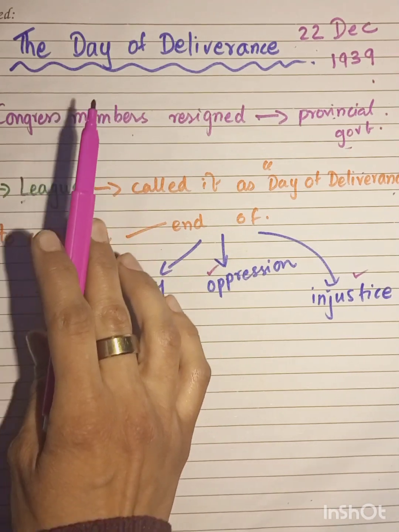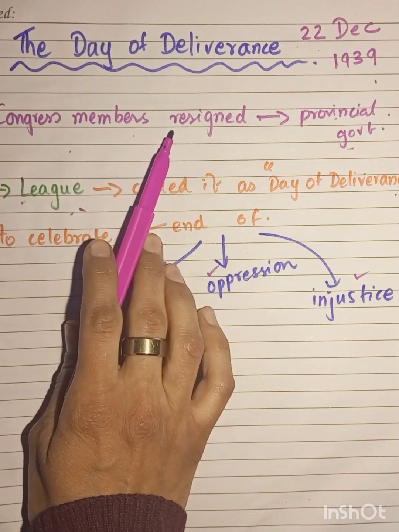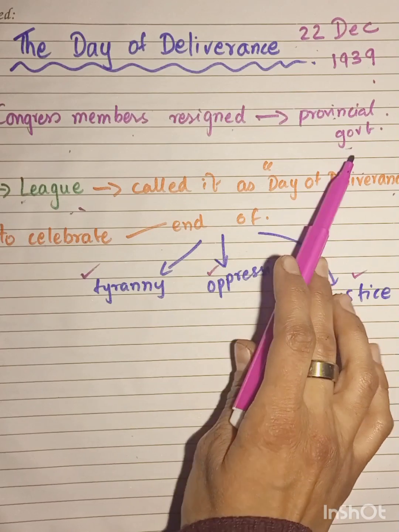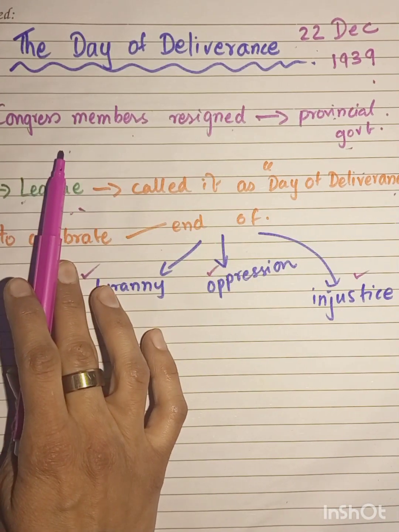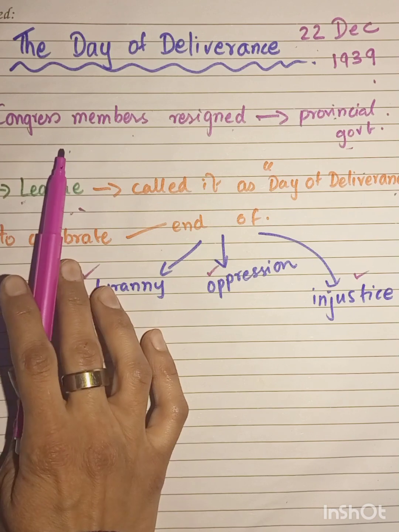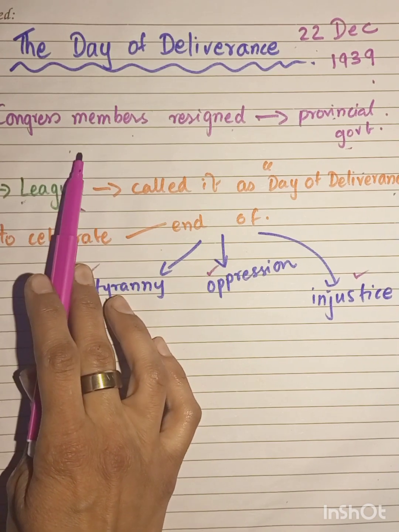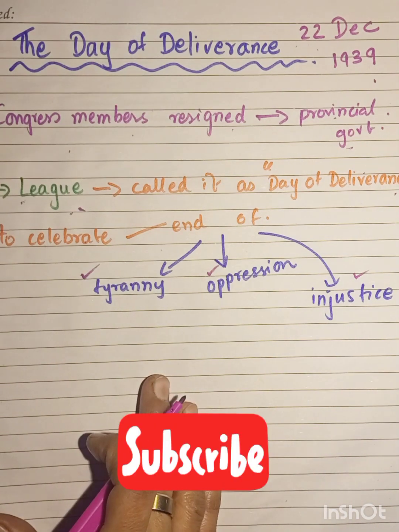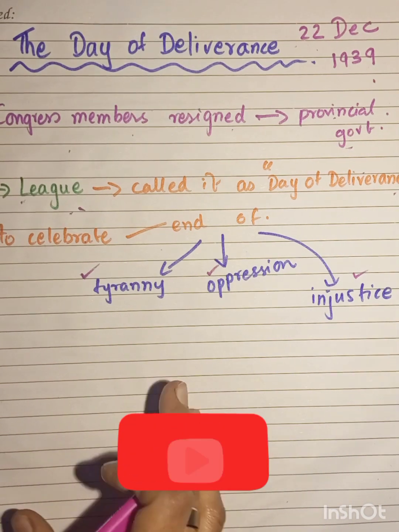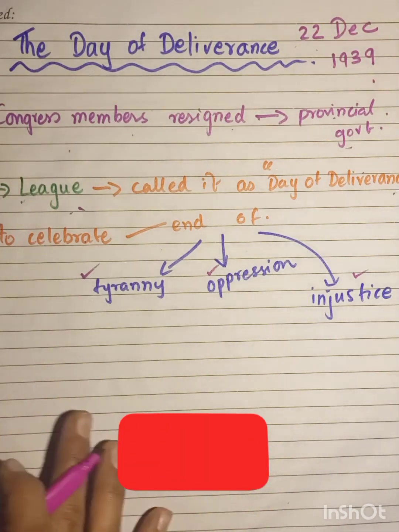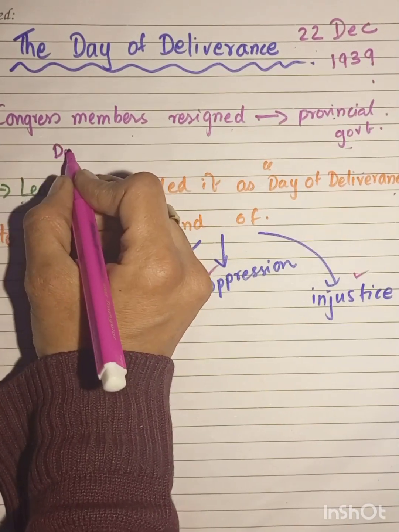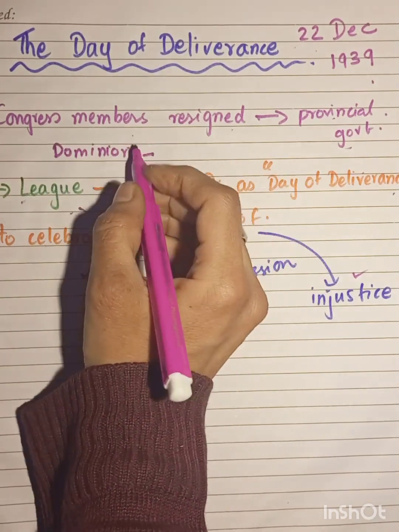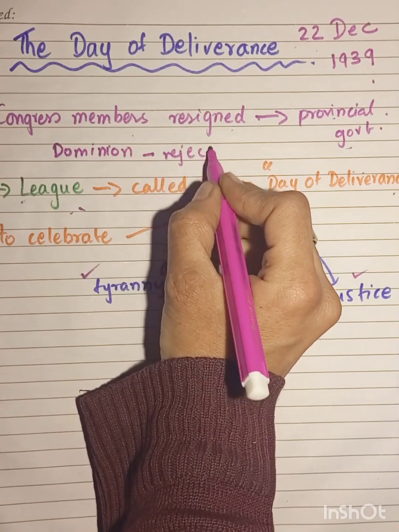So after Great Britain had gone to war with Germany, they decided to protest, and in protest they resigned from the provincial governments, and they had put forward their demand that they needed complete independence. And since Great Britain had refused to grant them that, Great Britain, on the other hand, had agreed that it would give them not complete independence but partial independence, which means a dominion status. But Congress members were not ready to accept that. Okay, so they had guaranteed them a dominion status, which is partial independence, but this was rejected by the Congress.